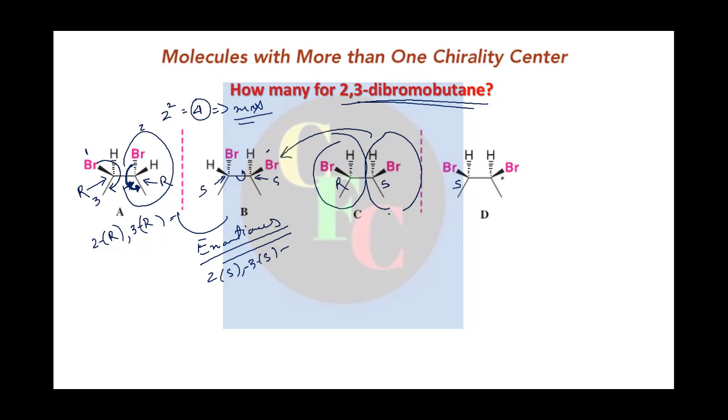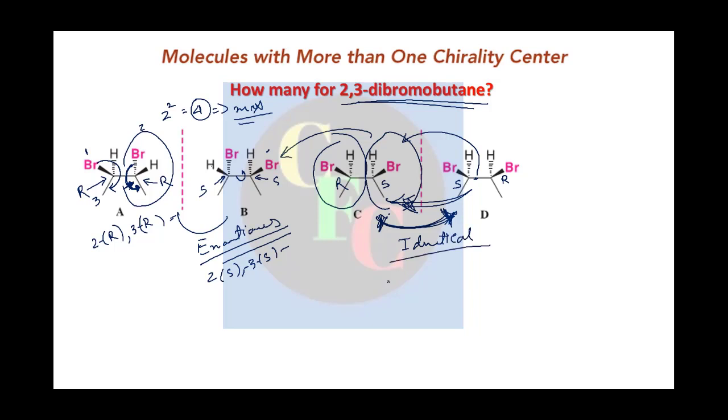So it will be S and it will be R. Sorry, you do not have to even designate it because you see this mirror image is superposable, right? Clearly you can superimpose D on C, right? So it is superposable, right? So these are not different, these are identical. They are same, they are not different isomers.